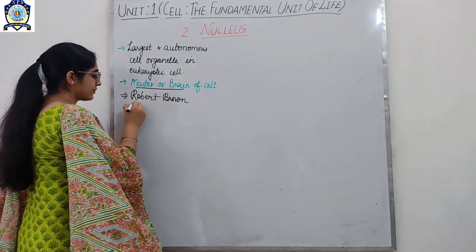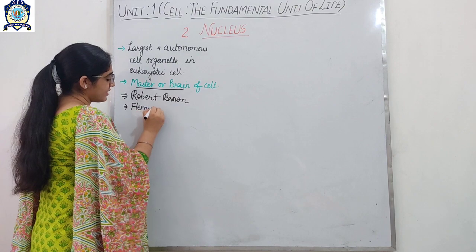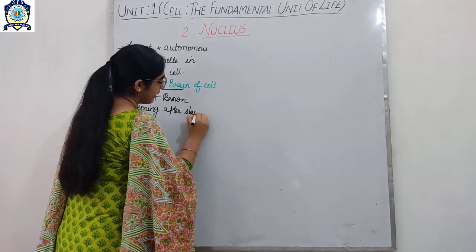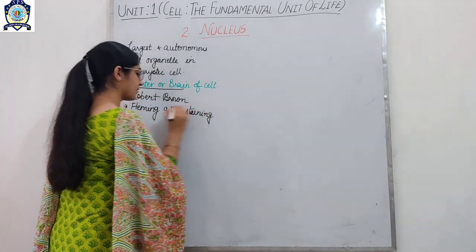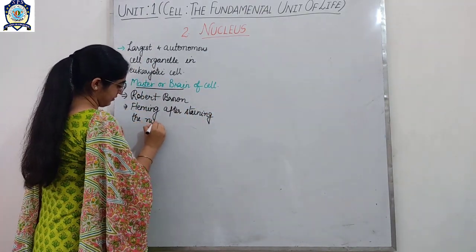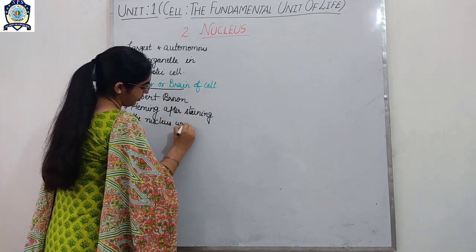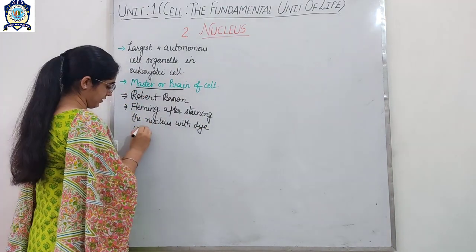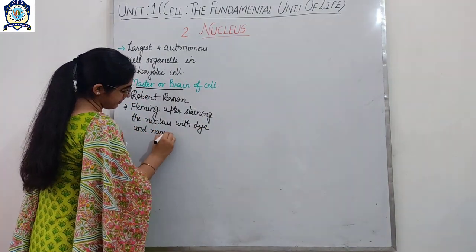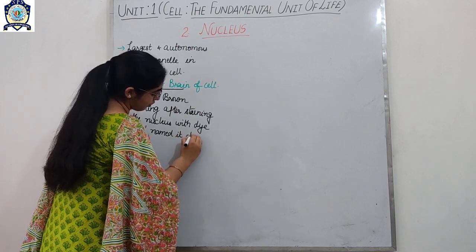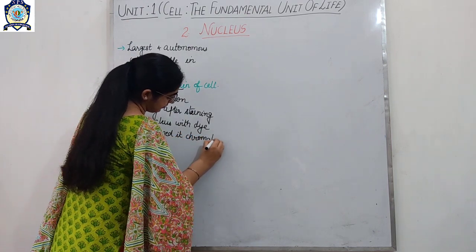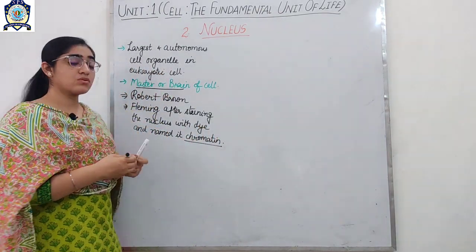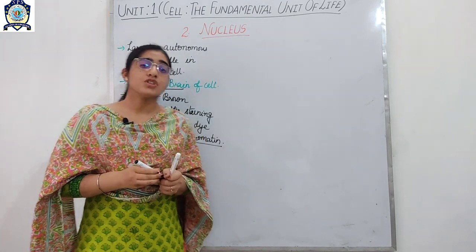So Fleming, how can we write it? Fleming, after staining the nucleus with dye, named it as chromatin. Okay, so this was all about the basic concept of the nucleus.